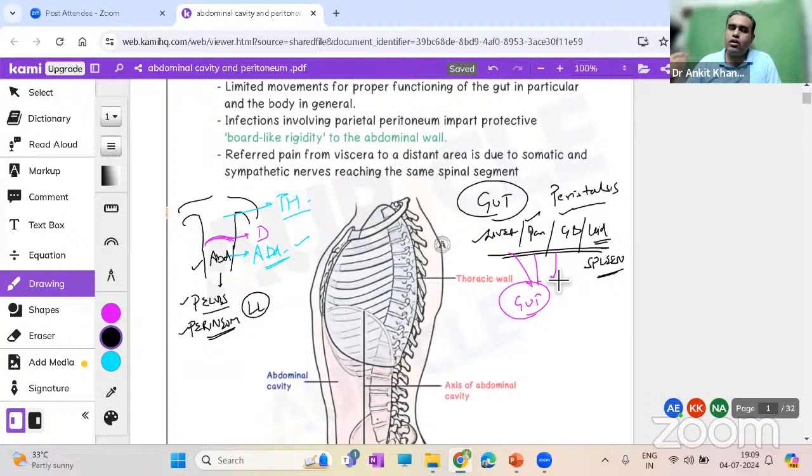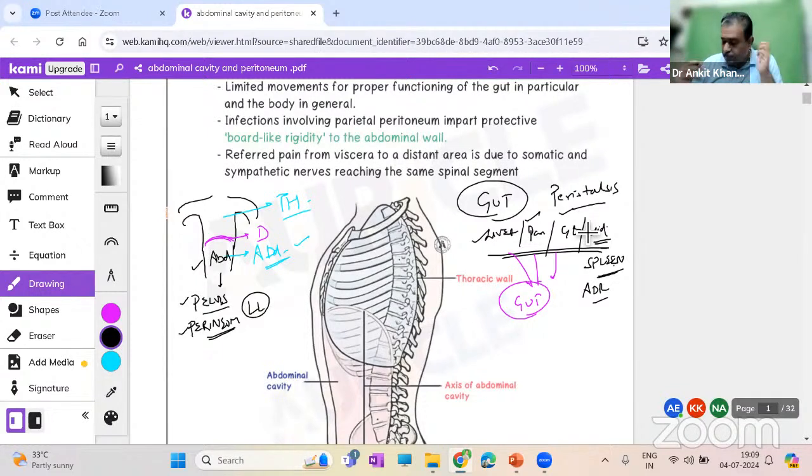But these organs are also present inside the abdominal cavity. So we have the kidney, spleen, adrenal glands, and along with the kidney, we have the ureter and all that. They are present in the abdominal cavity, but they are not directly related to the gut per se. The liver and pancreas are directly related to the gut. So this is the abdomen as a whole, and then we have a few organs.